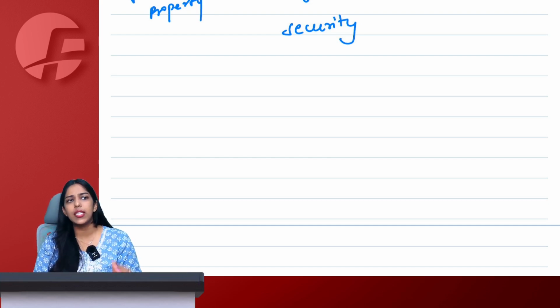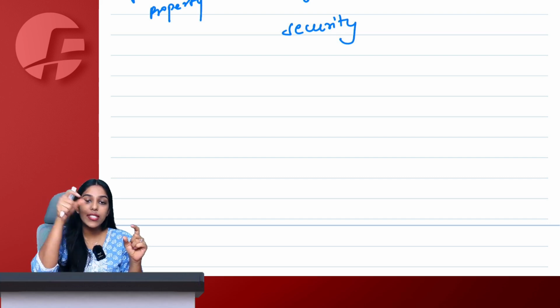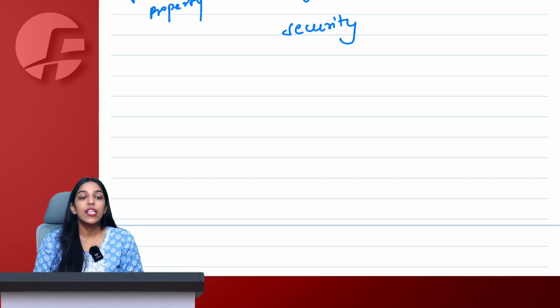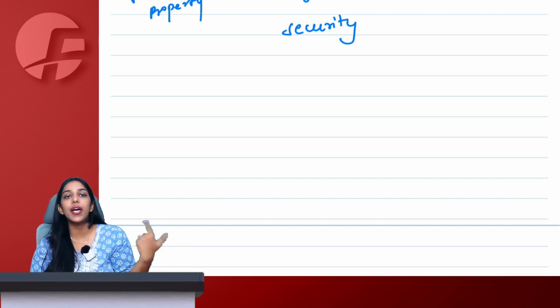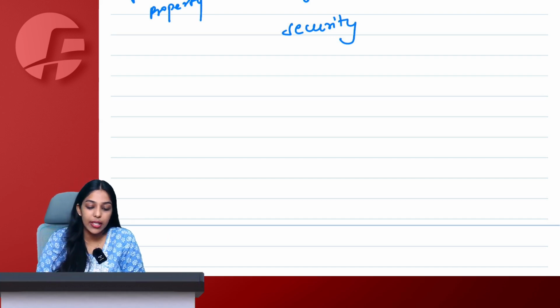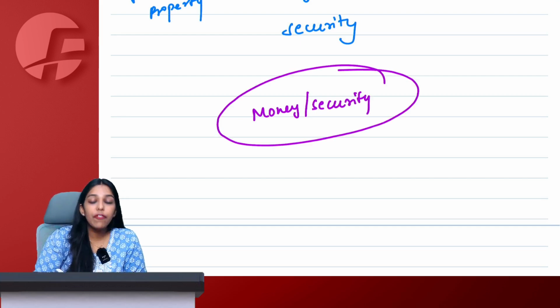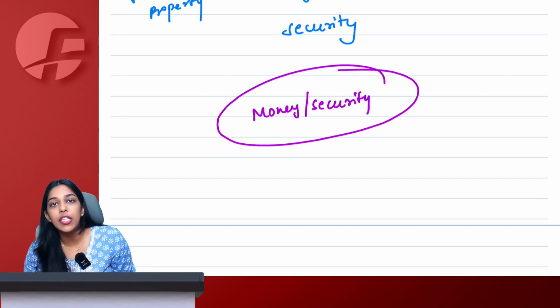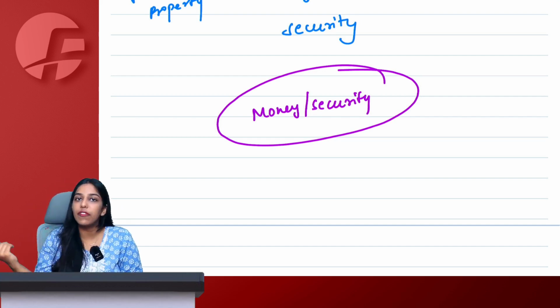But ma'am, we have seen GST. The GST is not levied on the sale or purchase of securities. GST can be levied on the commission charges, on the brokerage charges that the intermediary person charges to arrange the transaction under security. See, understand, money is not goods, security is not goods. But if you facilitate the use of money or security, that can be considered as a service, and we will study a separate definition of service and then discuss this later.